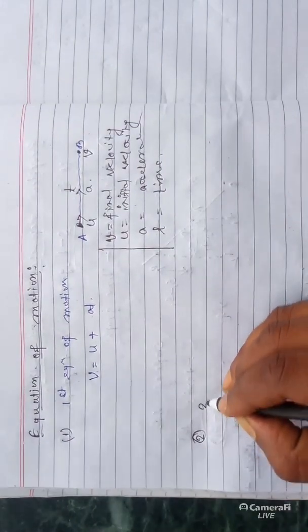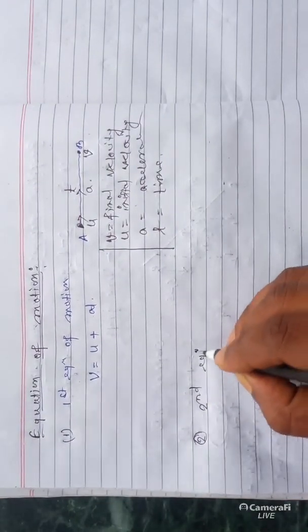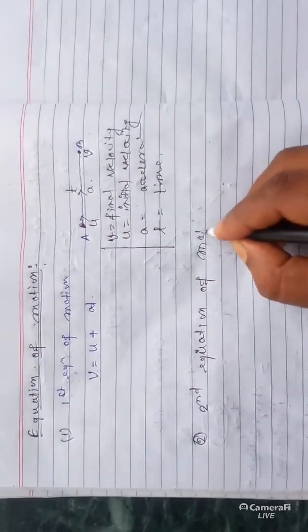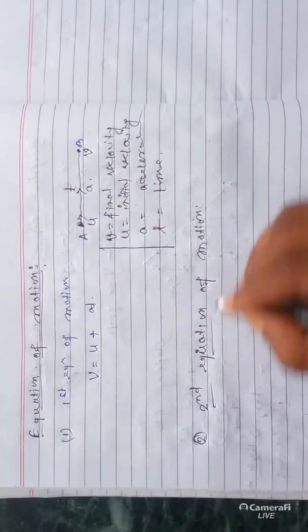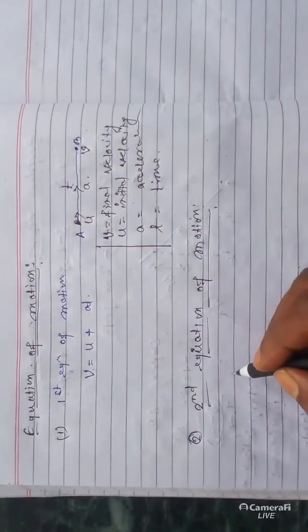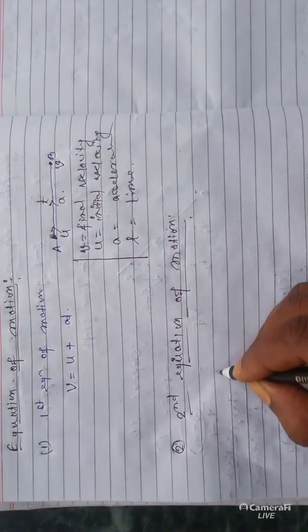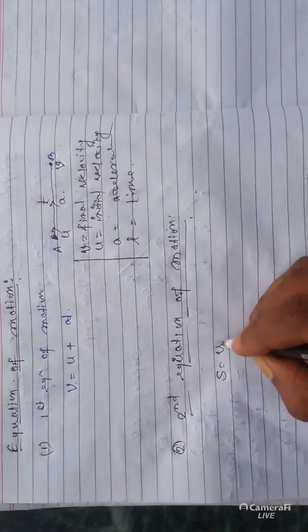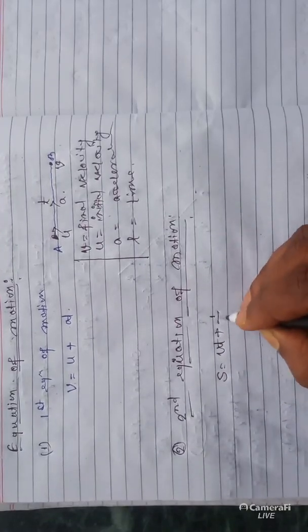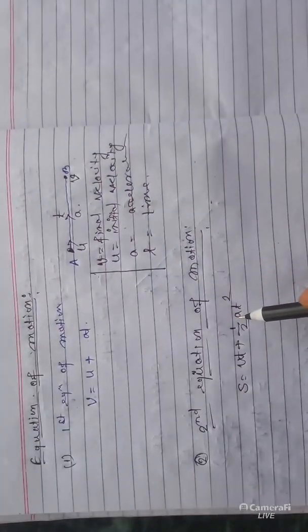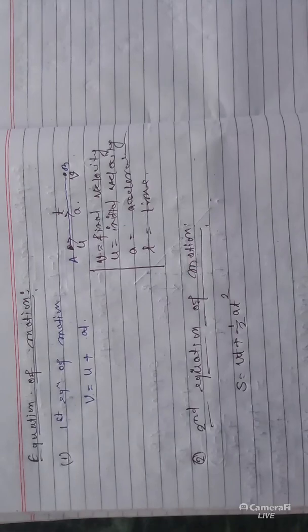Second equation of motion. What is the second equation of motion? That is the distance travelled equation, the position time relation. You can write s is equal to ut plus half at square. Notice here acceleration is positive, not retardation. Negative acceleration is not over here, so you take plus. If retardation is given, then you have to take minus sign.